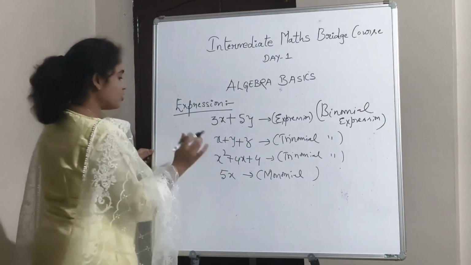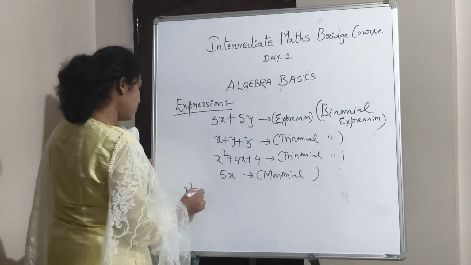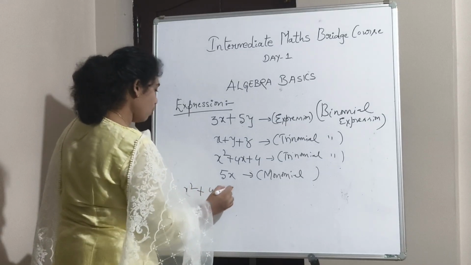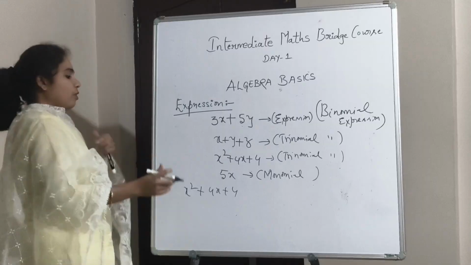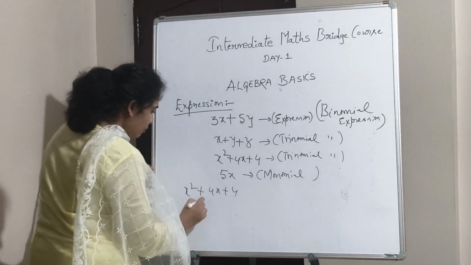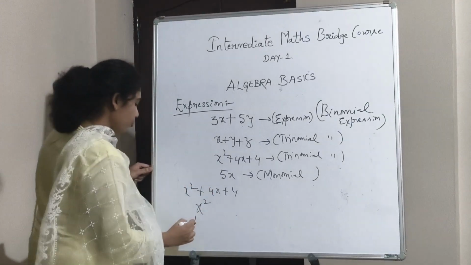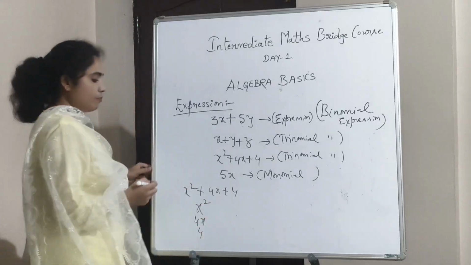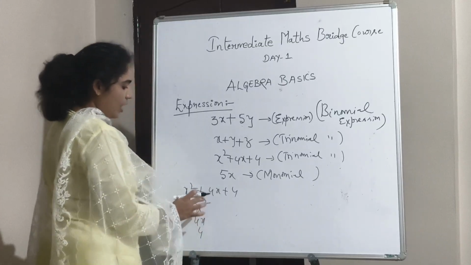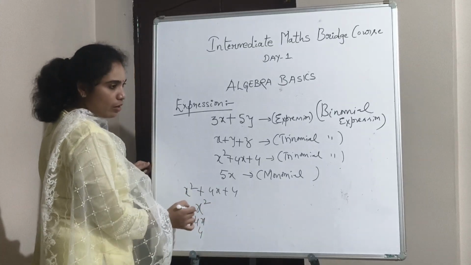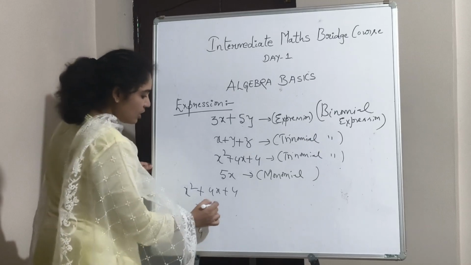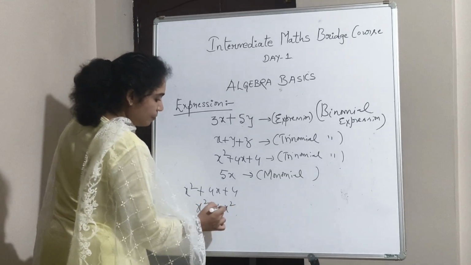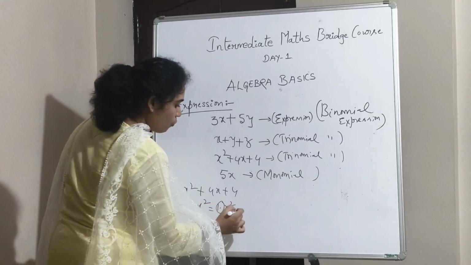So if you consider this expression x square plus 4x plus 4, okay, we'll discuss each and every term. x square, 4x and 4. Okay. So here x square, what is the coefficient of x square? So x square coefficient here is 1.